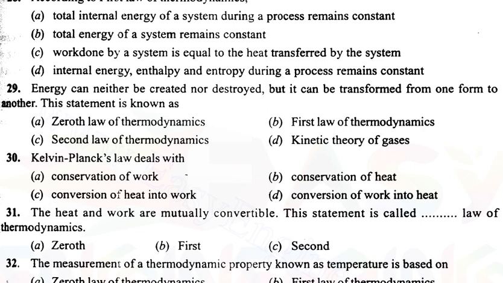Kelvin Planck states about conversion of heat into work. If you observe, work ends with the letter K, and the first letter of Kelvin Planck is also K. So from this K and K you can relate the idea that Kelvin Planck deals with conversion of heat into work.